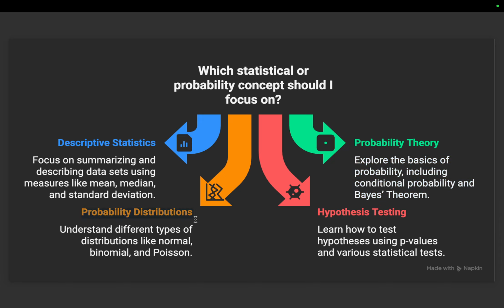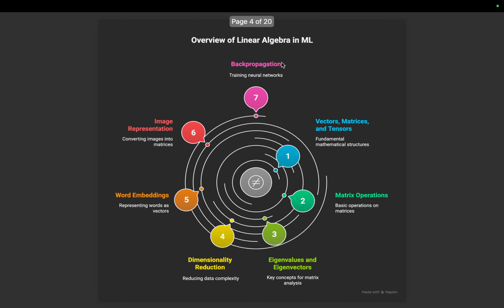Then we will study some more probability distributions, like the normal distribution, binomial distribution, and Poisson distribution. These things we'll study here. And then we'll study hypothesis testing, like the P test, T test, Z test, and the chi square test. All of this we're going to do here.